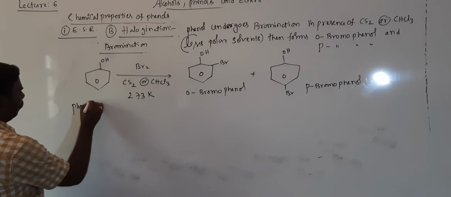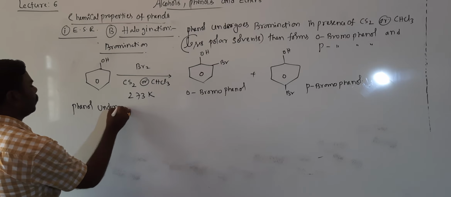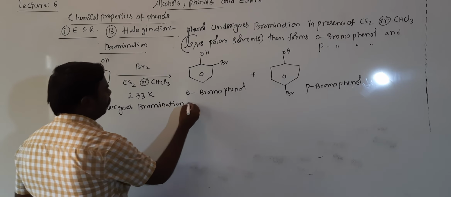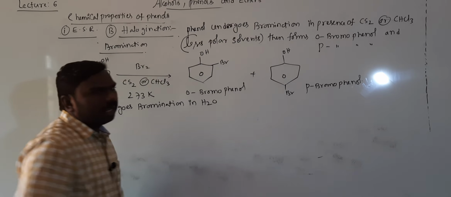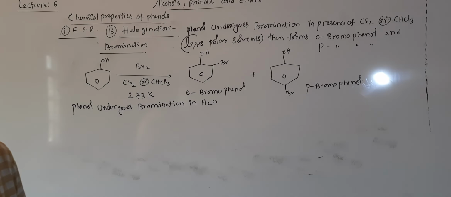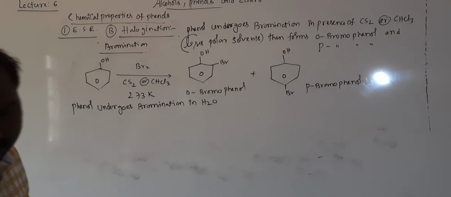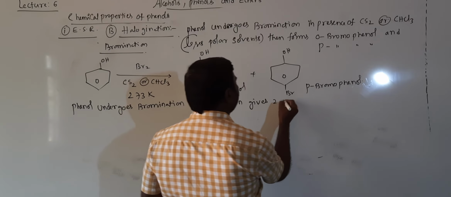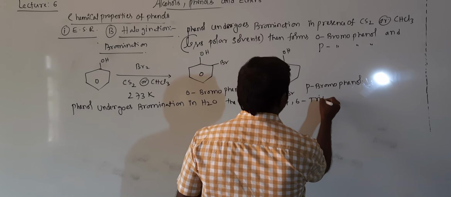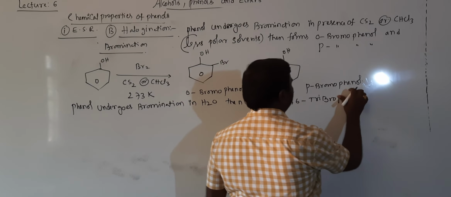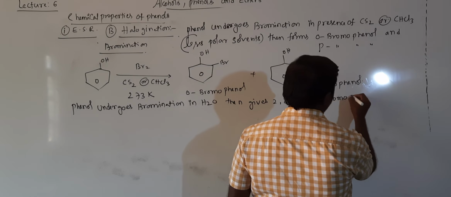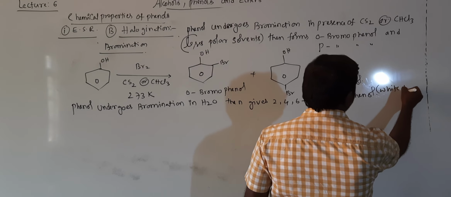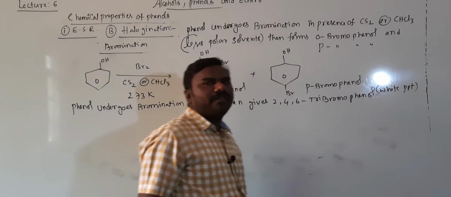Phenol undergoes bromination in water at a low temperature, then gives 2,4,6 tribromophenol. It is a white PPT. It means white color precipitate will be formed.